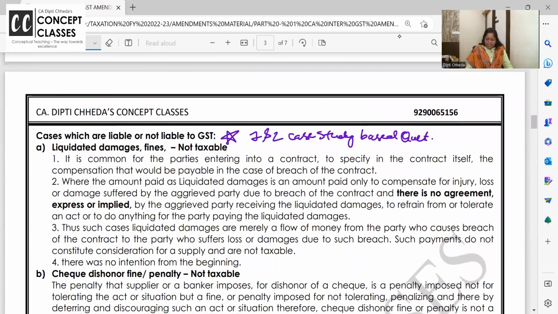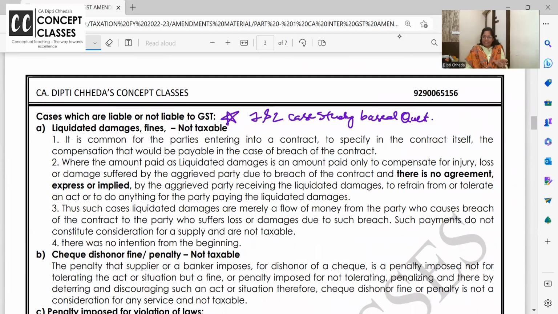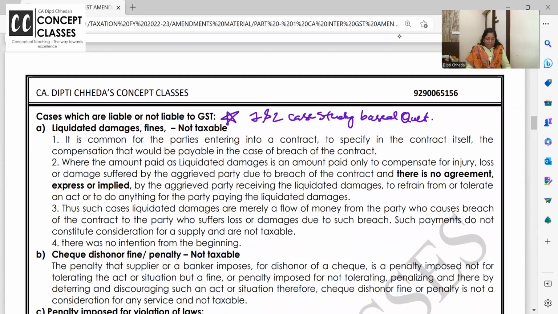Now, there are cases wherein sometimes it is taxable, sometimes it is not. Let us discuss what it is. Cases which are liable or may not be liable to GST, based on these three discussions we have done. Liquidated damages and fines. Liquidated damages and fines are paid when there is a breach of contract, as I already discussed. It is common for parties entering into a contract to specify in the contract itself the compensation that would be payable in case of breach of contract.